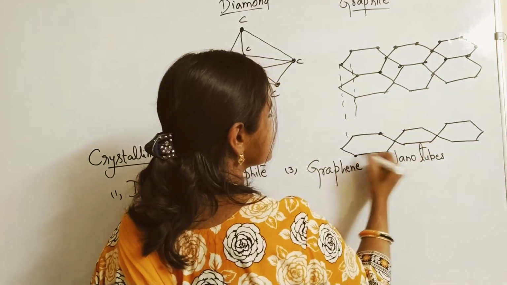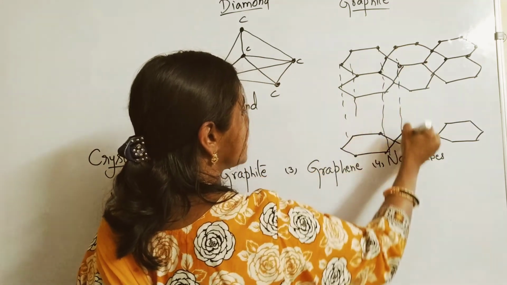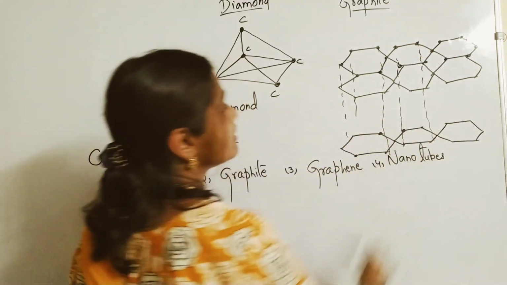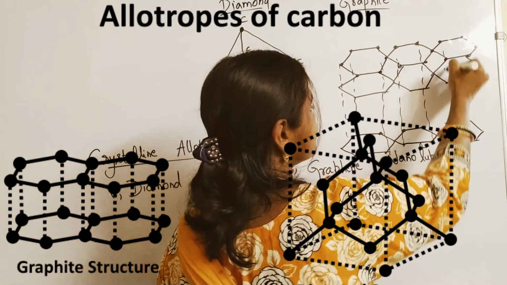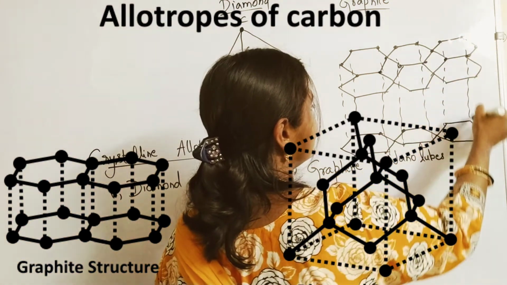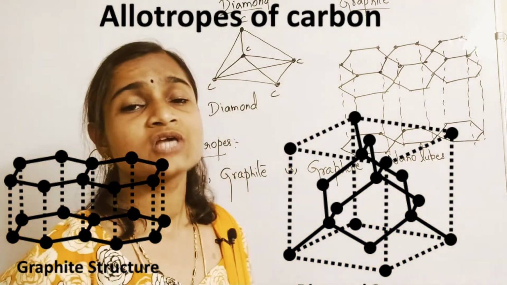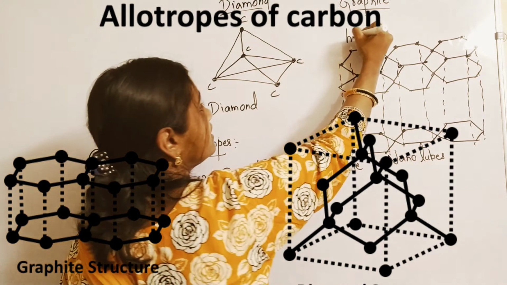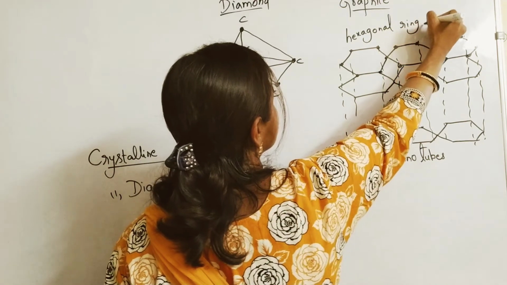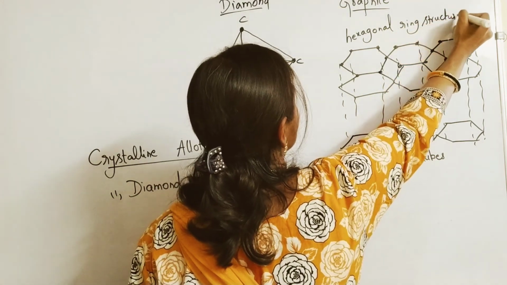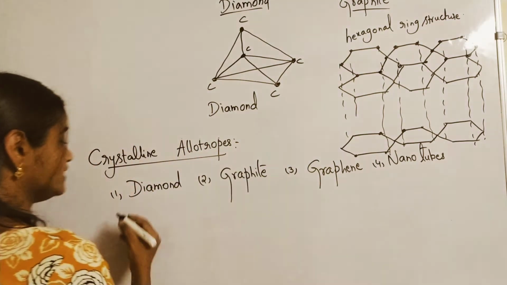Bond angles and all I just told you, I am not going to deal with here. I am just introducing what is allotropy. So in the form of different layers, all the carbon atoms have been arranged. Such an arrangement you call hexagonal ring structures.